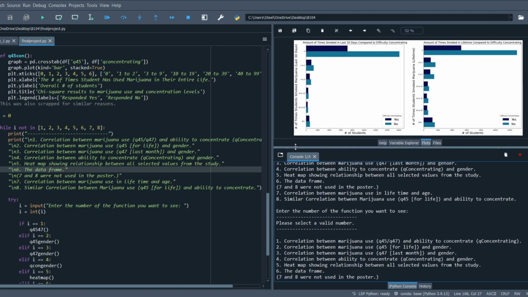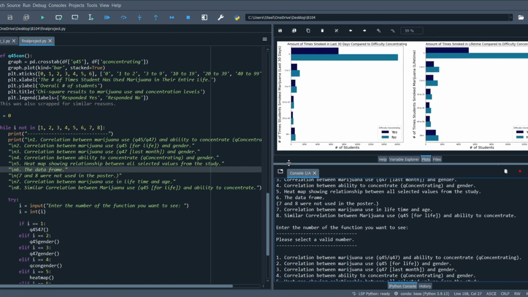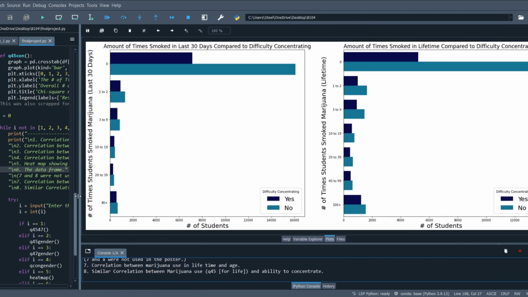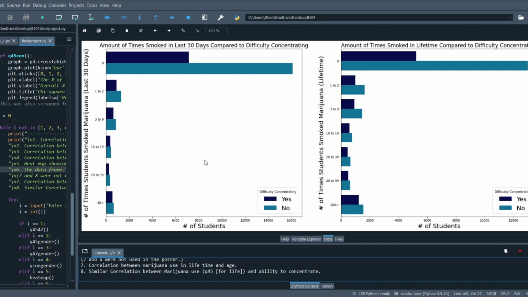This graph in particular is important because the majority of our results are based on these two alone, because they directly compare the significant questions that relate directly to our project the most. Now, the amount of time students used marijuana in the last 30 days compared to difficulty concentrating. Those who have responded to have used marijuana 0 times can be seen as essentially a control group. Out of those students, less than half of those who responded no to having difficulty responded yes.